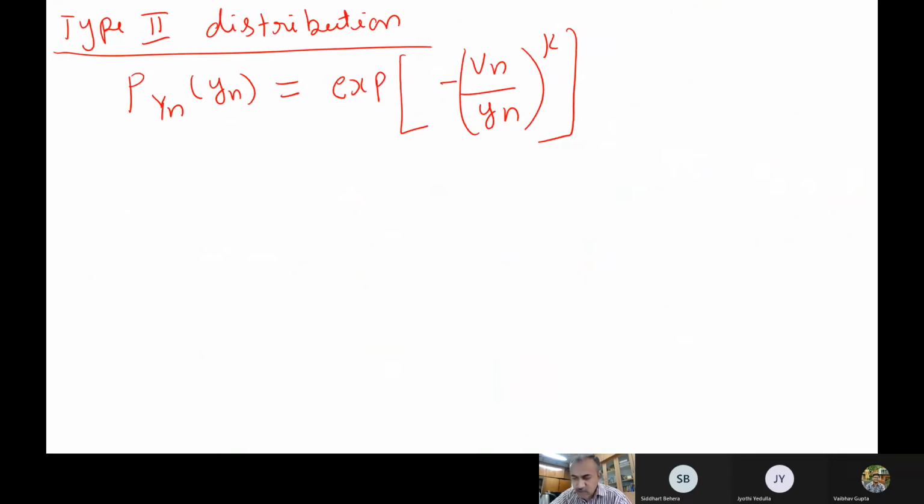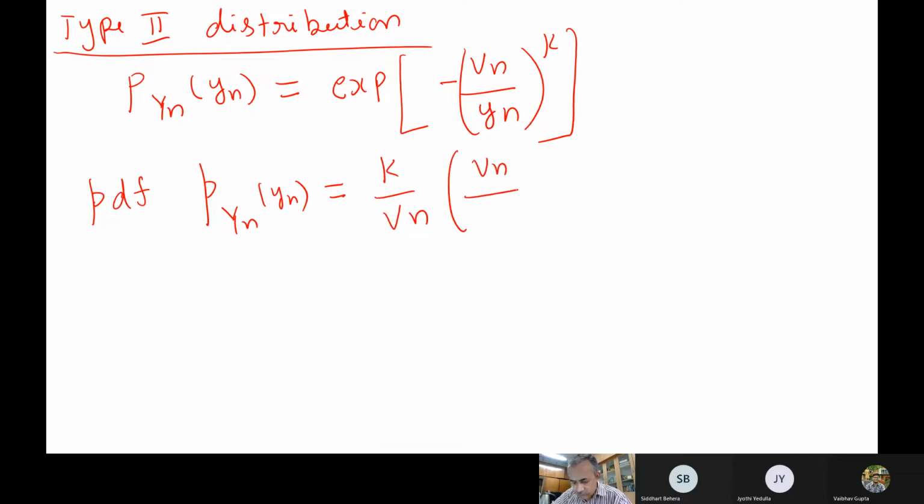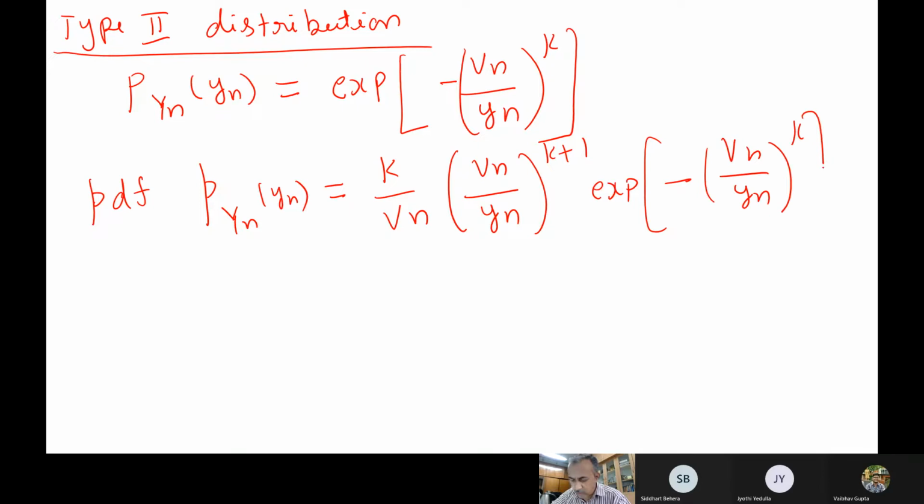Now the corresponding density function, which is the derivative of this one, small pyn of yn, will be k by Vn times (Vn by yn) whole to the power of k plus 1 times e to the power of minus (Vn by yn) to the power of k.